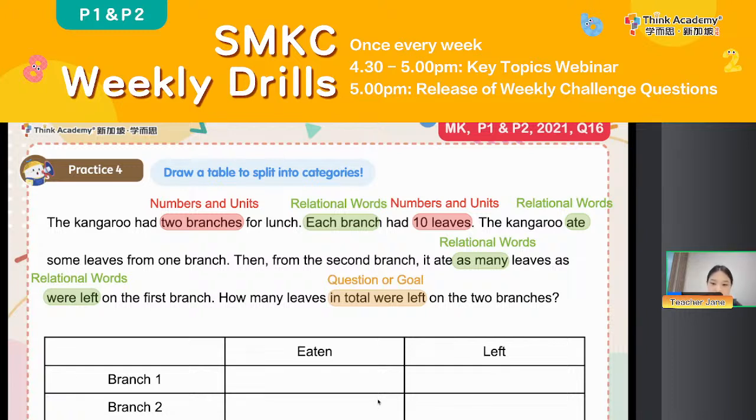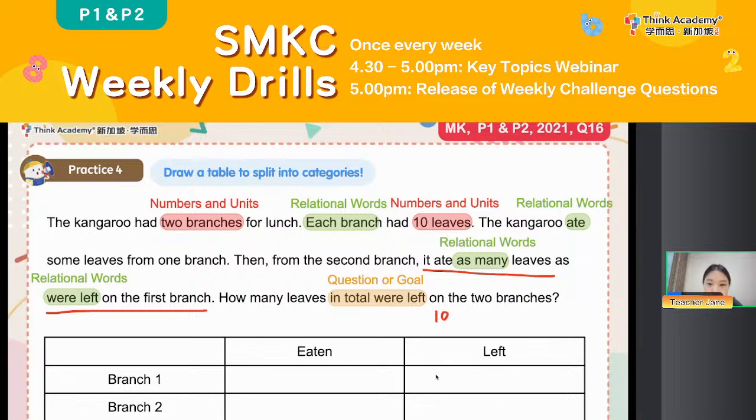Okay, everyone, let me tell you the final answer. Actually, there are 10 leaves left on the 2 branches. Let me tell you why. Probably someone may ask, Teacher Jane, I don't even know how many leaves they ate. But no worries, everyone. Let's see. We know this sentence is really important. From the second branch, it ate as many leaves as were left on the first branch.